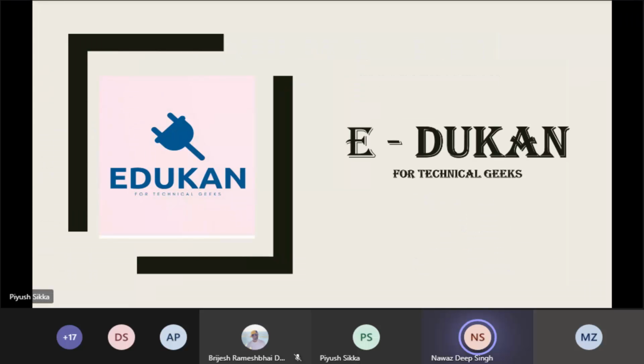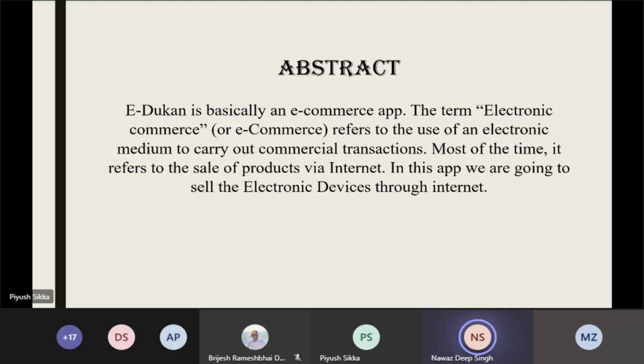So this is our app logo, e-Dukaan. E is for electronic, and Dukaan means shop. So basically, it's an e-commerce app.